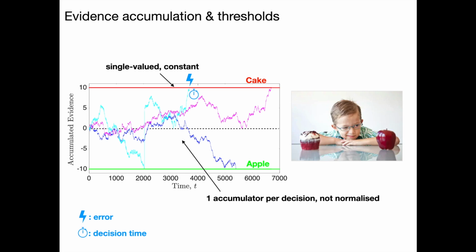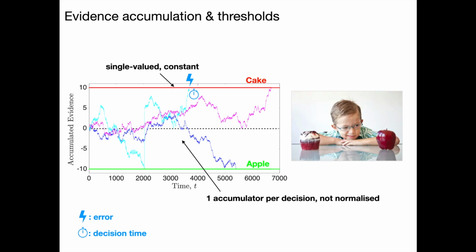For example, take this child choosing between a snack, either a cake or an apple. If the accumulator is positive, so between 0 and 10 on this scale, they're in favour of cake, but they haven't made that decision until the overall evidence reaches the threshold. Upon crossing the threshold, an error is generated, so is that the right choice or not, and a decision time.